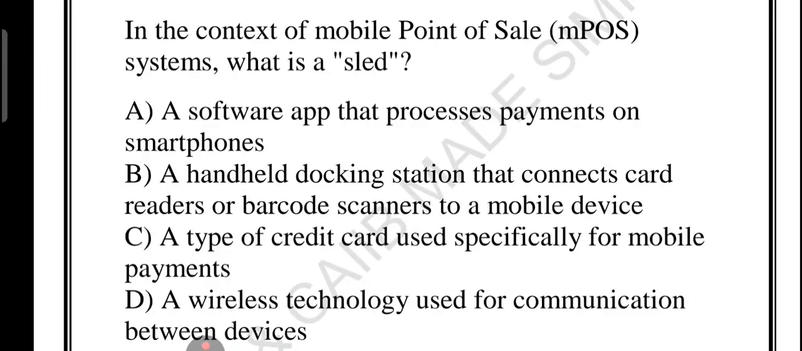So option number A, a software app that process payment on a smartphone. This is wrong. While MPOS app do process payment, SLED is not a software, it is a physical device. So this option is incorrect. Option number B is the correct one. You can think of SLED as a small gadget that clips onto your smartphone or tablet holding a card reader or a scanner. It allows your mobile device to become a portable cash register. For example, if you are a street vendor selling snacks, you can attach a card reader to your phone using SLED and accept payment anywhere. No bulky POS machine is required.